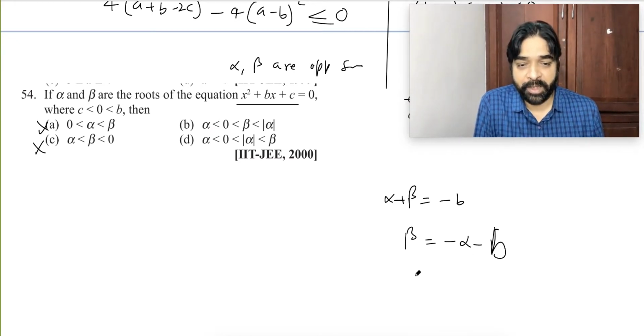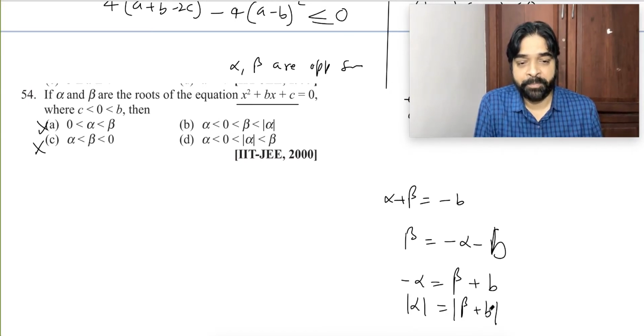So think carefully. Whose magnitude will be bigger? Okay. Minus alpha will be how much? Wait. Beta plus B. Take mod both sides. Mod alpha equals what? Beta plus B. Beta is a positive quantity or negative?